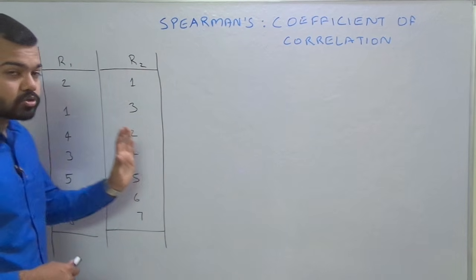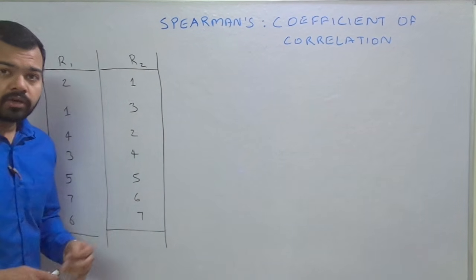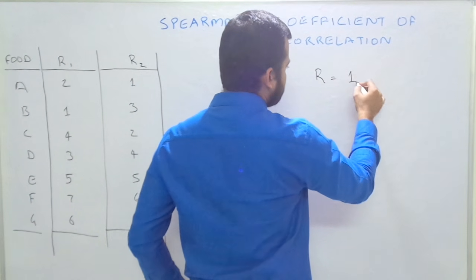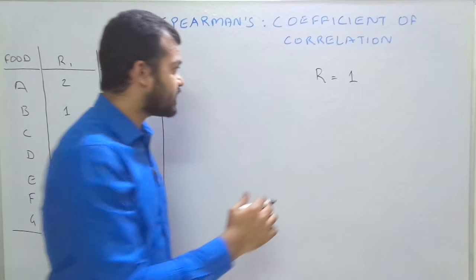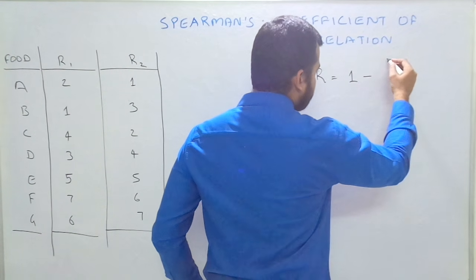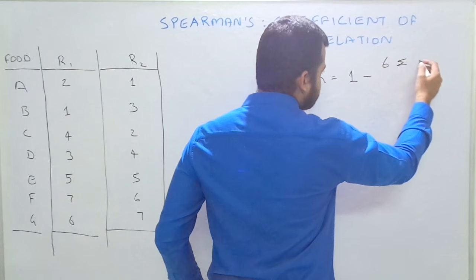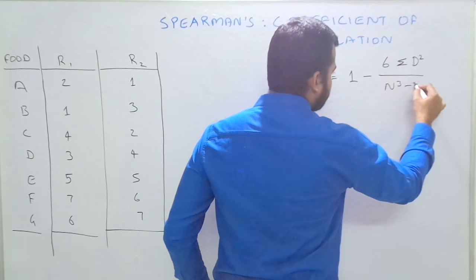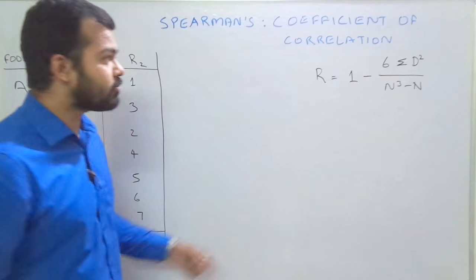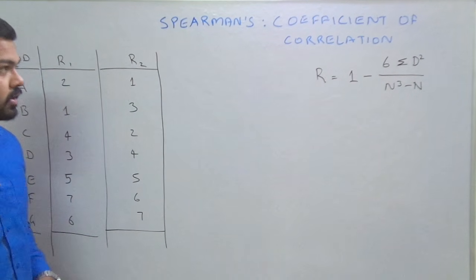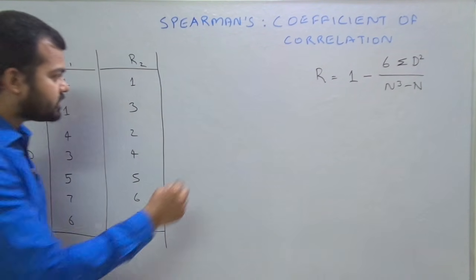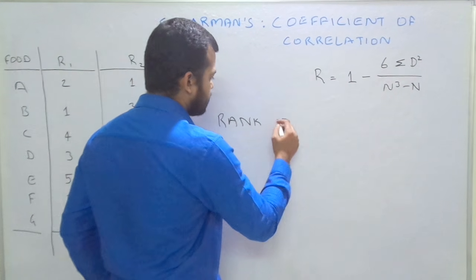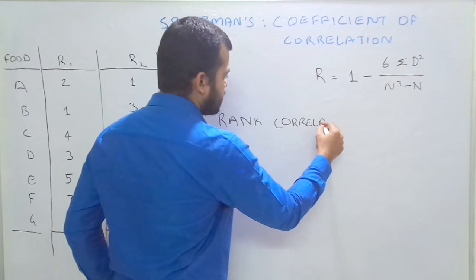Now we need to understand how to solve this question. Again, as usual, first of all we need to write the formula. R is equal to, here R means rank correlation, so we denote it with capital R, 1 minus 6 sigma d square divided by n cube minus n. This is the formula, simple to remember. So this is the question we are dealing with, rank correlation.